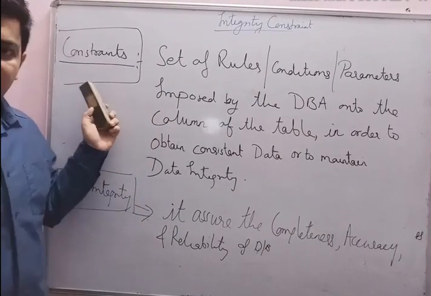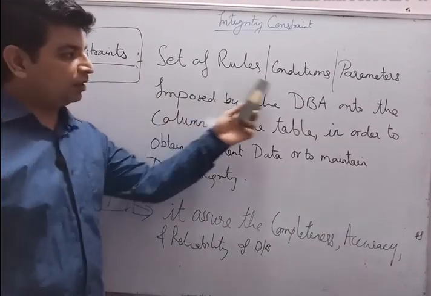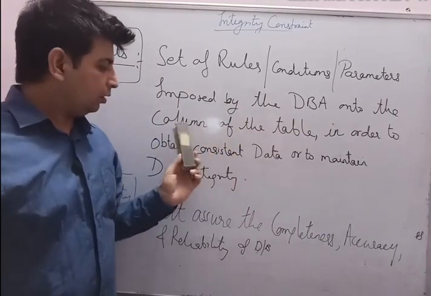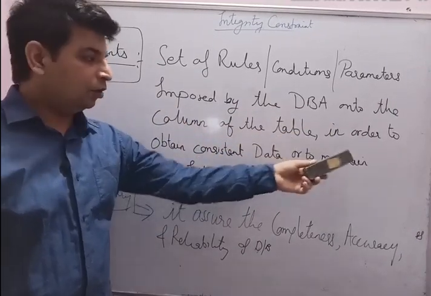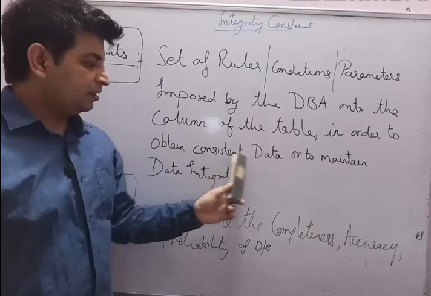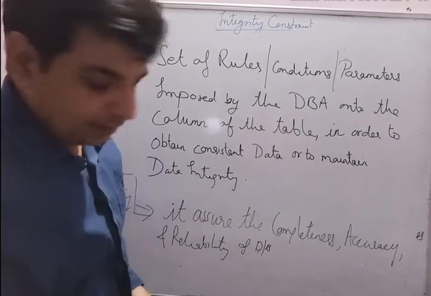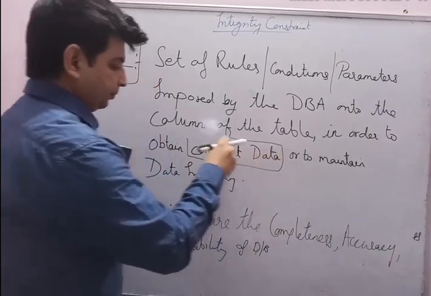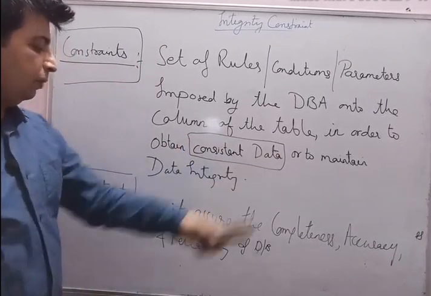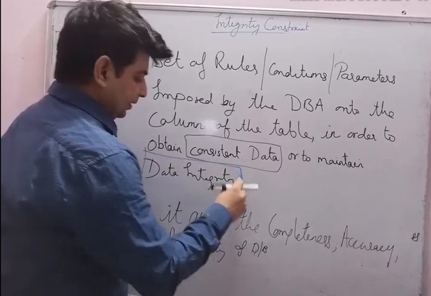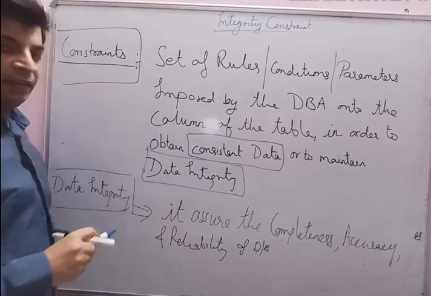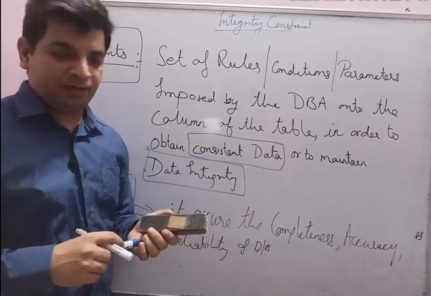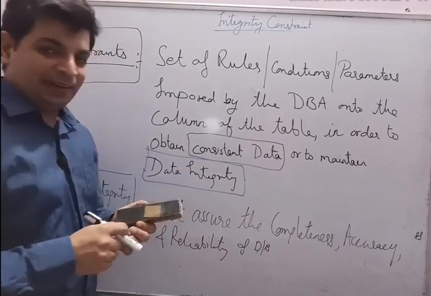So constraints are set of rules, conditions or parameters imposed by the DBA onto the columns of the table in order to maintain consistent data, or to maintain data integrity. So I am encircling these two things because ये काफ़ी common words हैं. You will keep on seeing this in the database. Consistent data and data integrity.